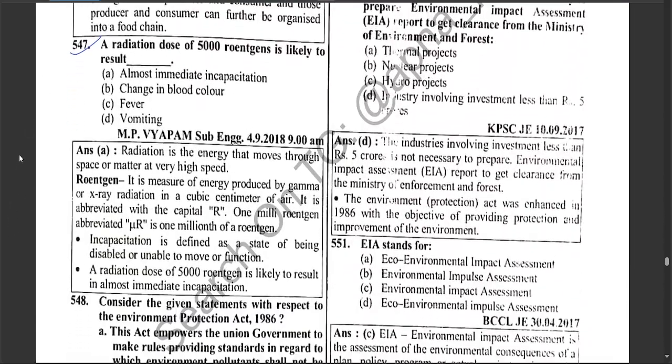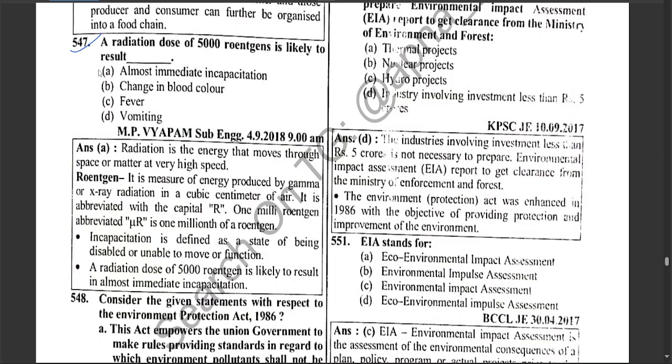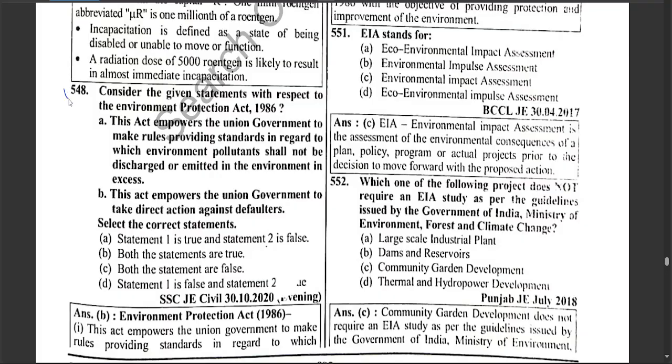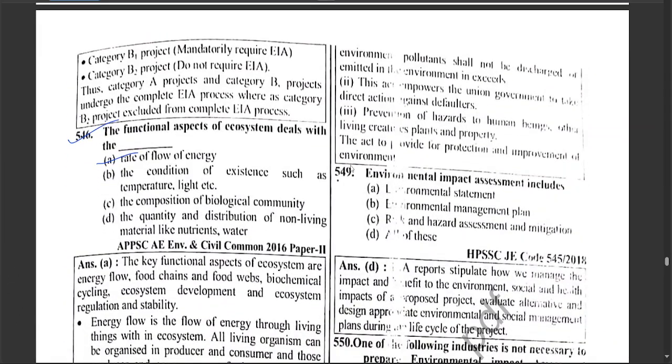A radiation dose of 5000 roentgen is likely to result in almost immediate incapacitation. Consider the following statements with respect to environmental protection. A: In 1986, this act empowered the Union government to make rules and provide standards in regard to which environmental pollutants shall not be discharged or emitted in excess. B: This act empowered the Union government to take direct action against defaulters. Hence, both statements are true. Environmental impact assessment includes an environmental statement, environmental management plan, risk and hazard assessment, and mitigation. Hence, all of these.